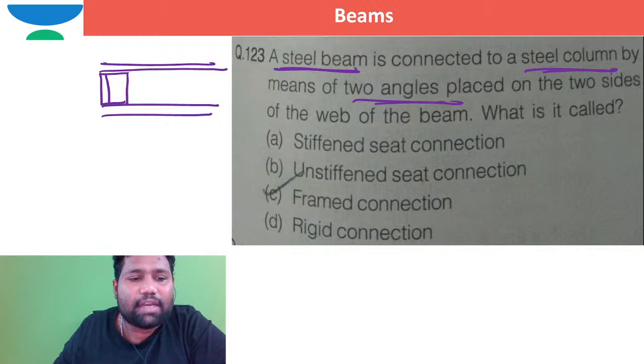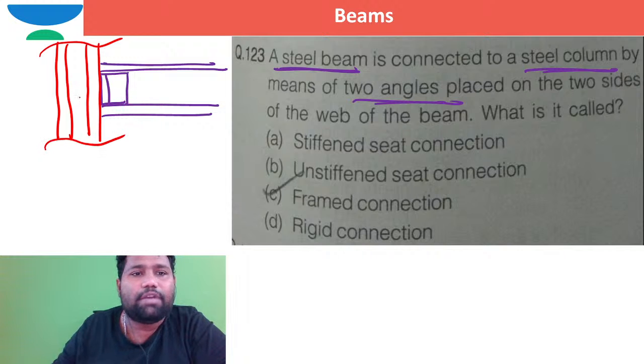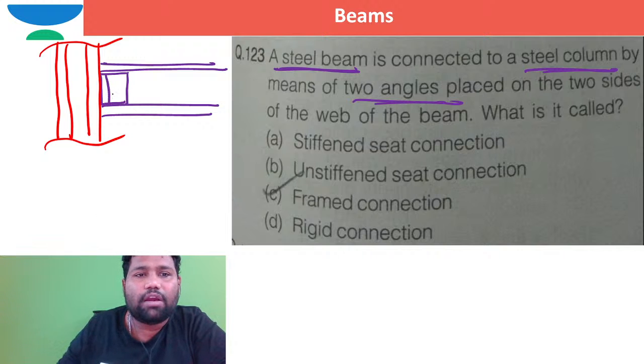This beam is connected to the column, definitely. This is the column, right? This will be the column. How can we connect between these two? We can connect between this beam and column with the help of two angles which are kept back to back here.